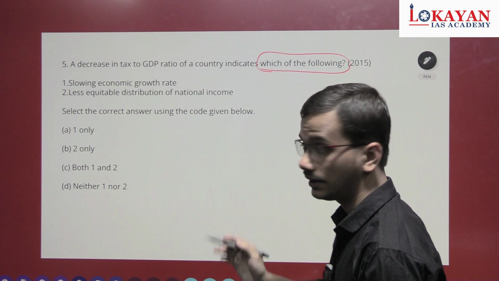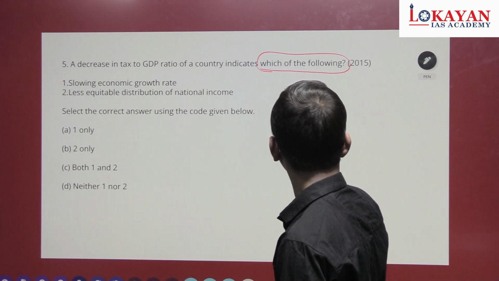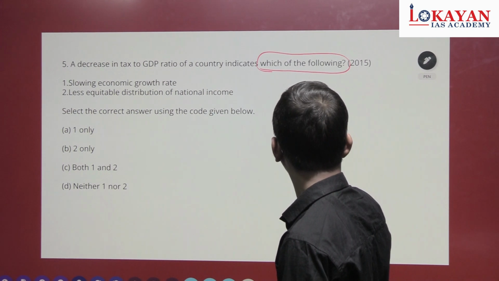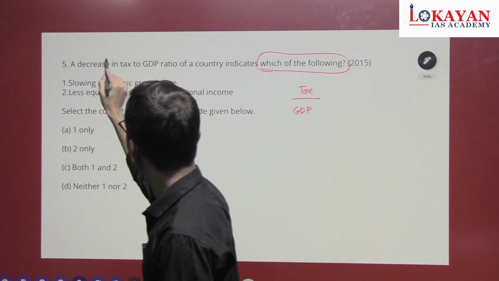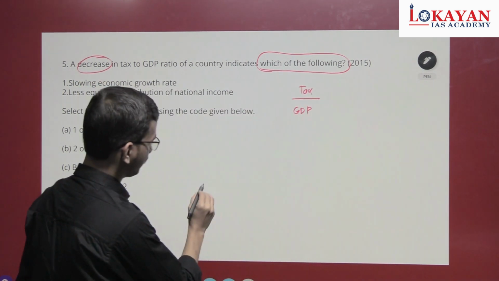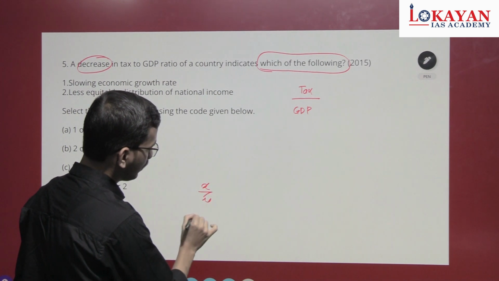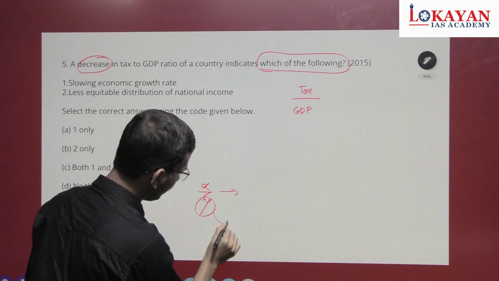Okay, see, tax to GDP ratio, tax upon GDP. What is given in the question? Decrease. Suppose there is x upon y, basic mathematics. X upon y will decrease when y will increase.